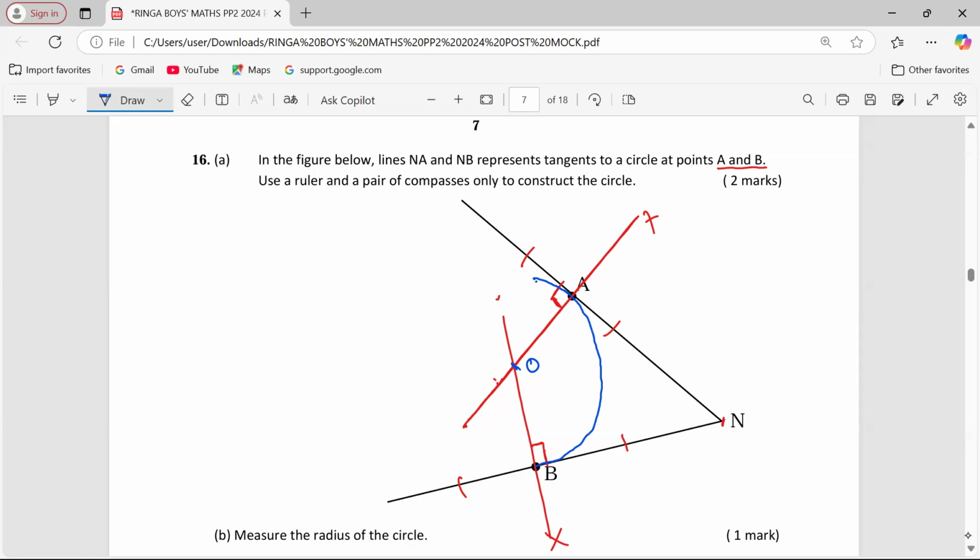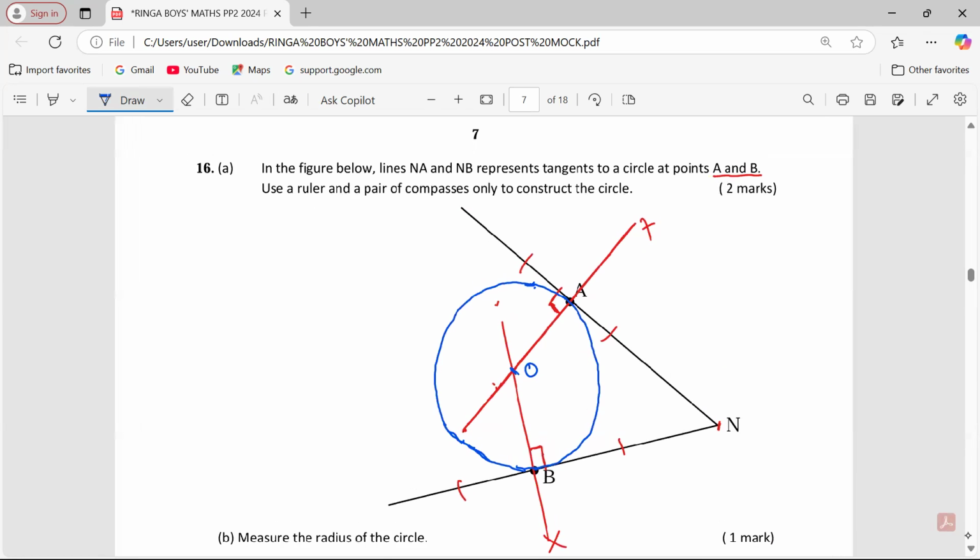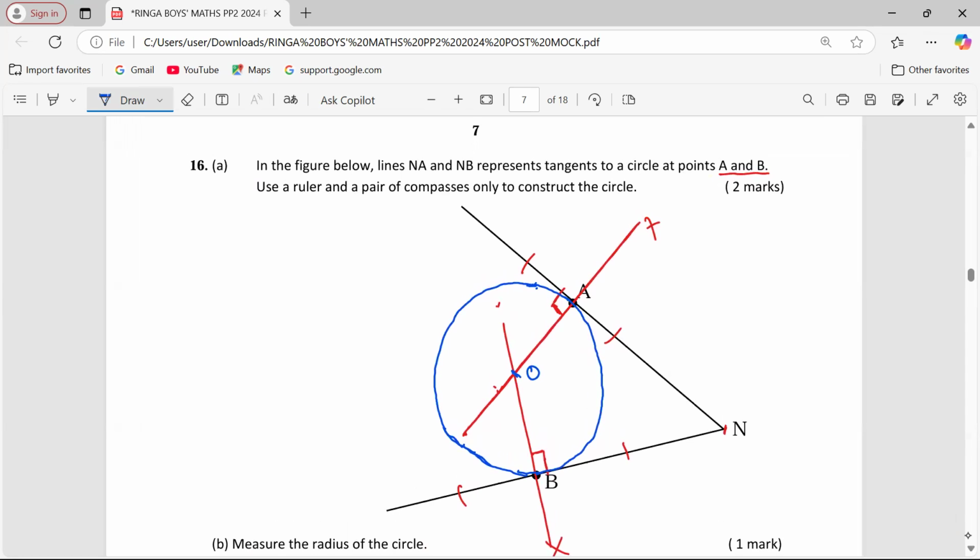Remember, I'm just doing an estimation of this since my instruments cannot work so perfectly on the screen. So I just want you to see what you expect. So you are expecting such a thing. Now that is the circle that the examiner wanted you to come up with.